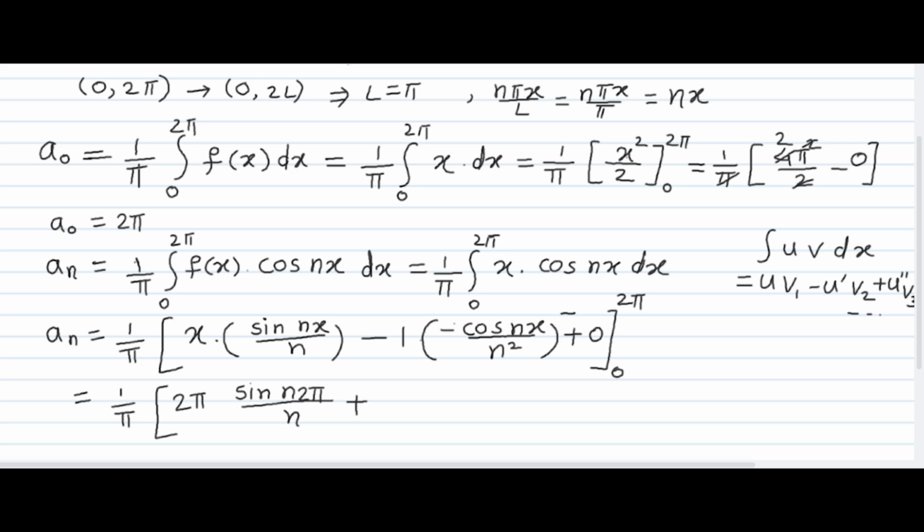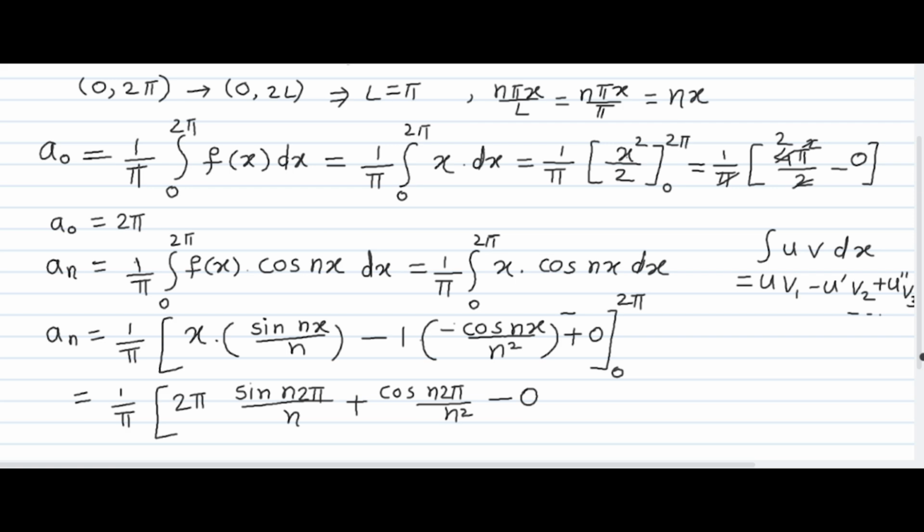Minus minus becomes plus, cos of n 2 pi upon n square. This is the upper limit. Now put the lower limit, which is 0. So this term becomes minus, x is equal to 0, so I'm just writing 0, because 0 into anything becomes 0.